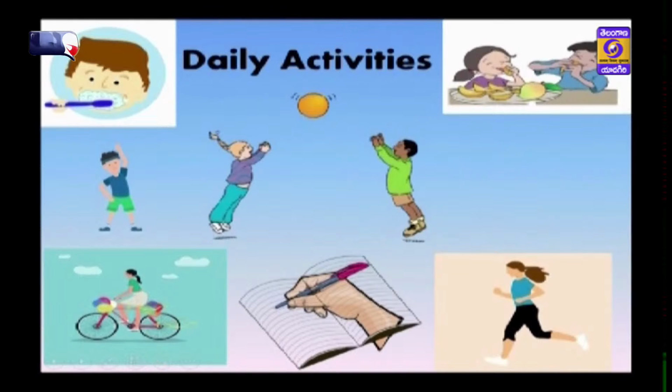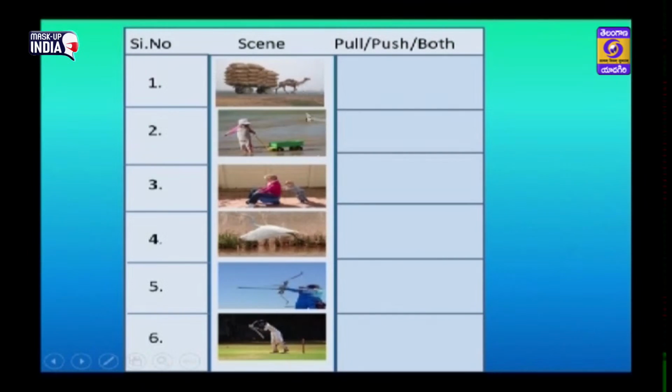Let us learn about force in this chapter. Observe this table, children. Given here are some of the actions. In each action, which is involved: pull, push or both? Here the load cart is attached to the camel, and to move this load cart, the camel has to pull the cart. So here the pull action is involved.